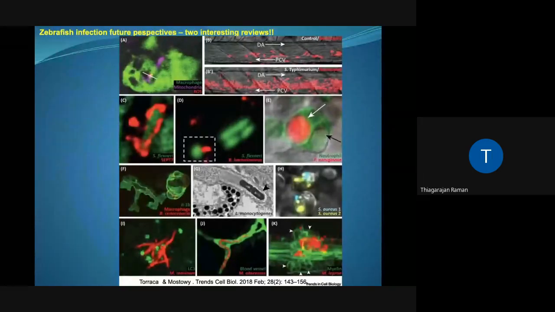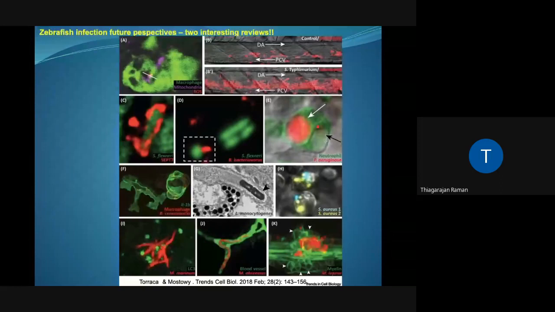I would now like to draw your attention to two interesting reviews which were published recently on the future perspectives of zebrafish infection studies. Please note that the image looks very colorful. These are from zebrafish larvae. You can see that different kinds of dyes and trackers have been extensively used in zebrafish larvae to understand the hallmarks of different types of bacterial infection.